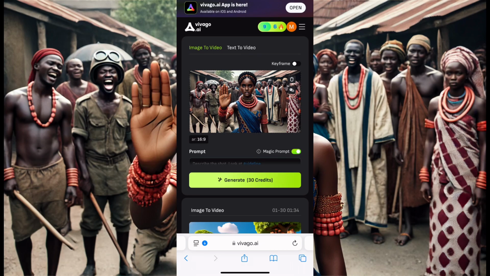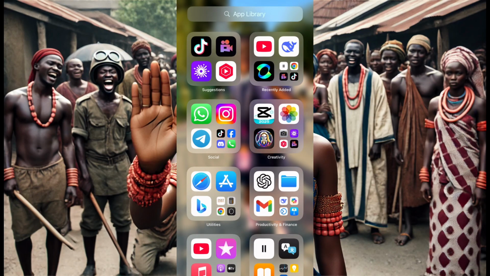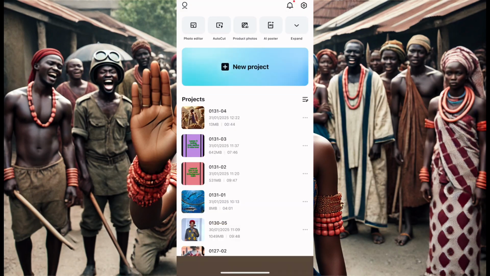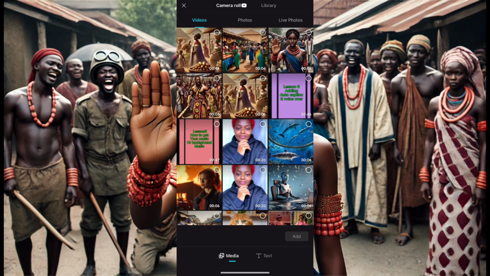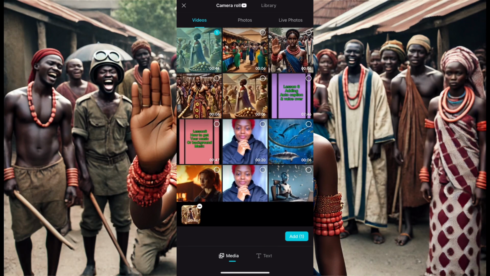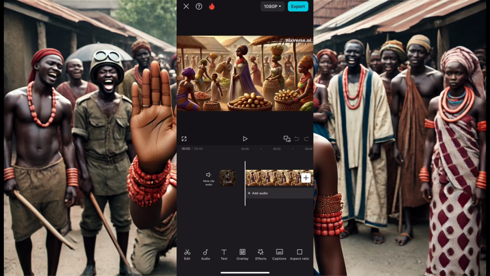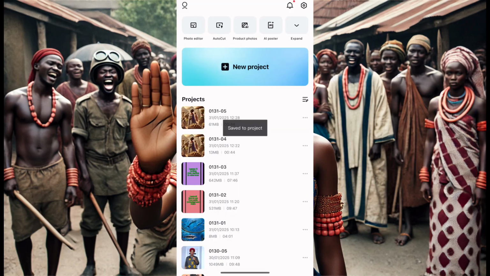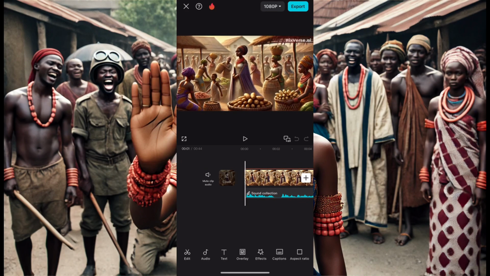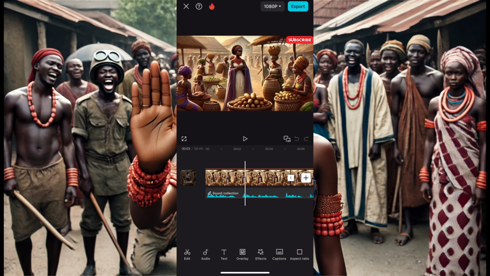Now while we are waiting for it to generate, let me show you what I did, because I don't want this video to be long. After this has generated and you have all your videos, you take them to CapCut. When you get to CapCut, you click on new project. I have this project already in. Let me go back and take the other project so I can start from it. So this is the project that I have.